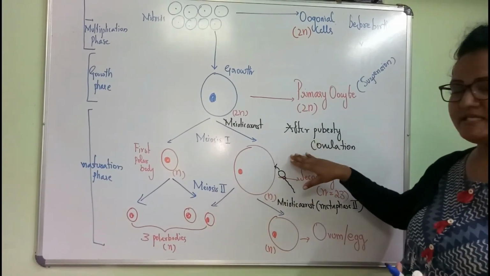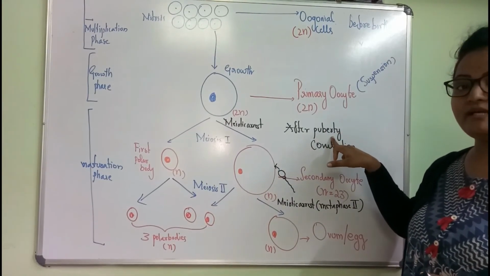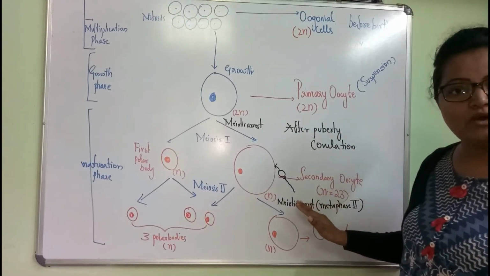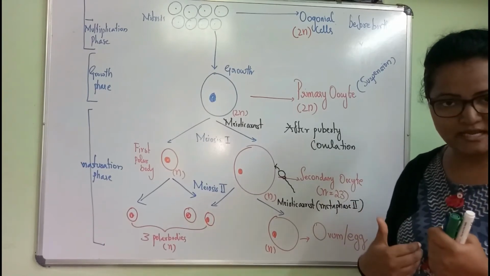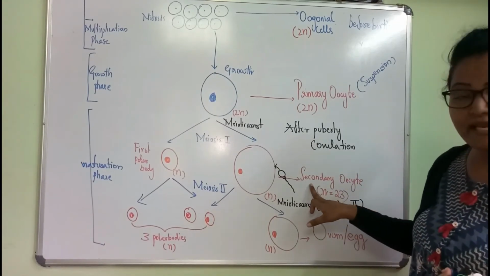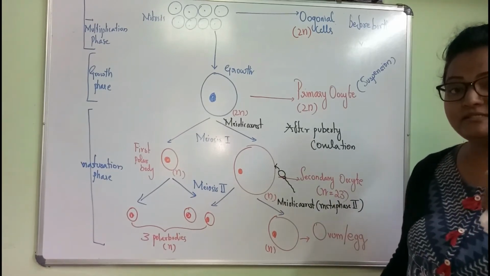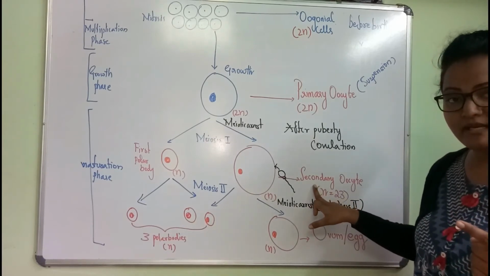So what happens? When is the first arrest? During the puberty. Before the puberty there is a first arrest. After the puberty we attain what? Yes, maturation, we start menstruating. What happens at the time? Secondary oocyte will be released. Remember, not the egg, the secondary oocyte will be released during the ovulation.